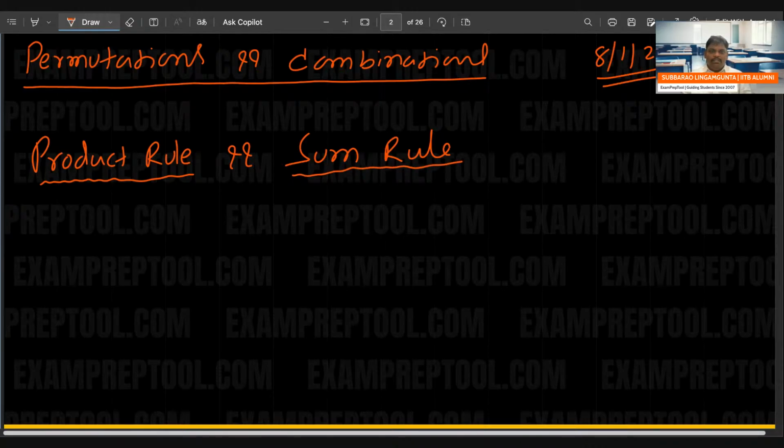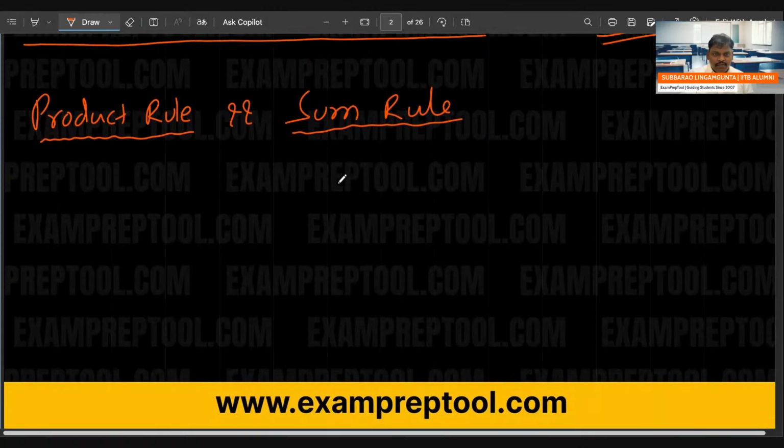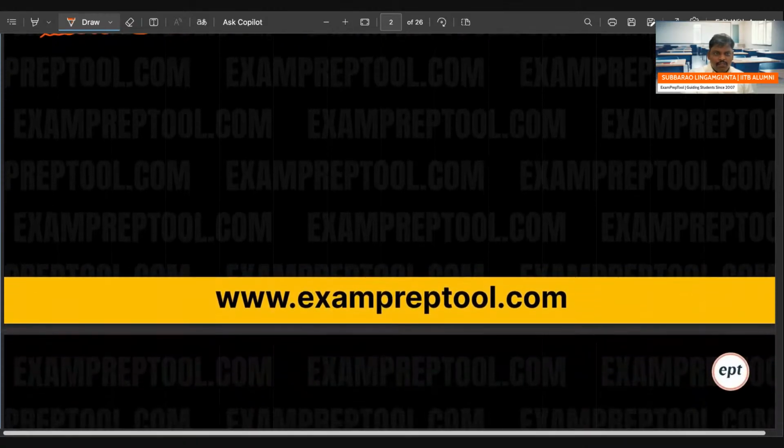Permutations and combinations: product rule, sum rule. We will do some problems on this. Everything is ready. Please take care and let me know even a little doubt. Let's see the first problem. I'm writing the first problem. Careful.